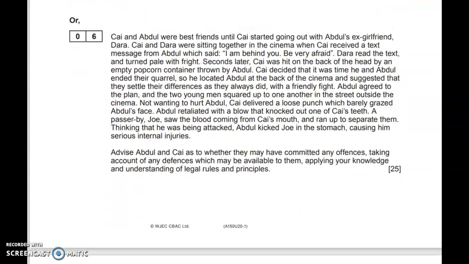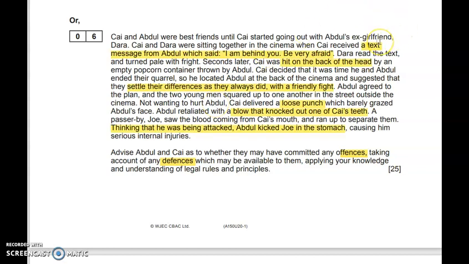So we've got another criminal scenario here, and you're being asked to advise Abdul and Kai about any offences, making sure that you talk about any potential defences as well. So make sure you check that question. Do they just want you to talk about offences, or do they want you to talk about defences as well? And this is a question when you scan it, hopefully you can see this is non-fatal offences against the person. There's a lot going on in this scenario.